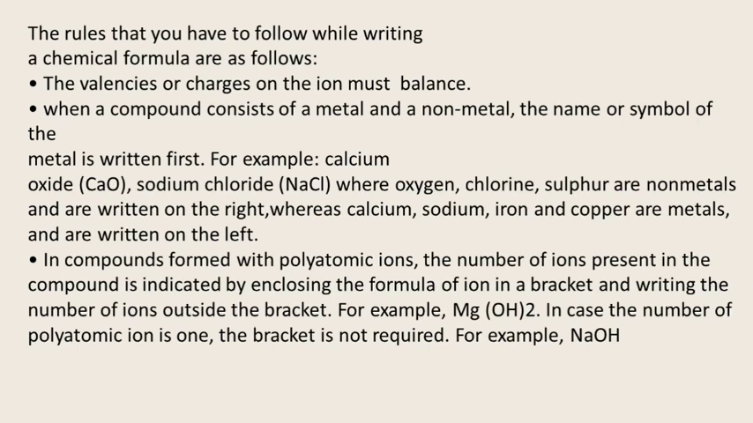So the writing of a chemical formula has a few more points. Here you can write down the points, that is the valency or the charge on the ion must balance. See, if Na is plus and Cl is minus, that must be balanced in the reactant and also in the product, that is NaCl salt, you can't leave them apart. When a compound consists of a metal and a non-metal, the name or the symbol of the metal is written first. If there is a combination of metal and non-metal, the product shall have the metal first. Here you can see sodium chloride, where oxygen, chlorine, sulfur are non-metals written on the right.